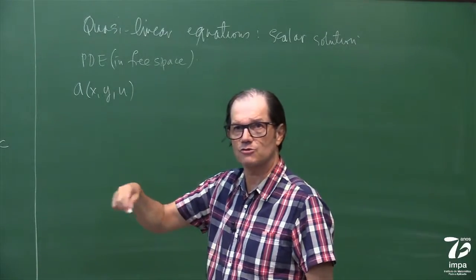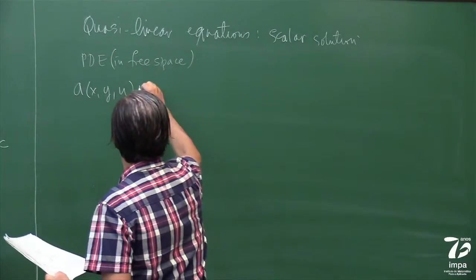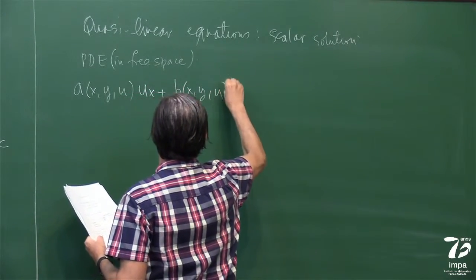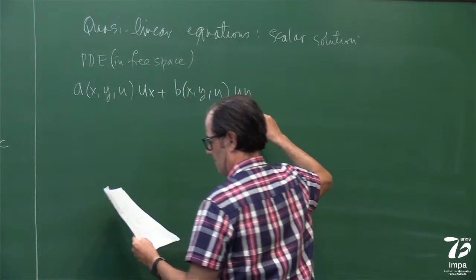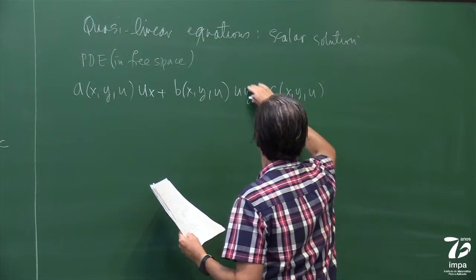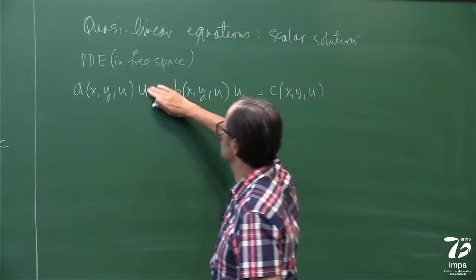Because as I write faster, I write smaller, but complain, okay? Okay, so these are partial derivatives, right?